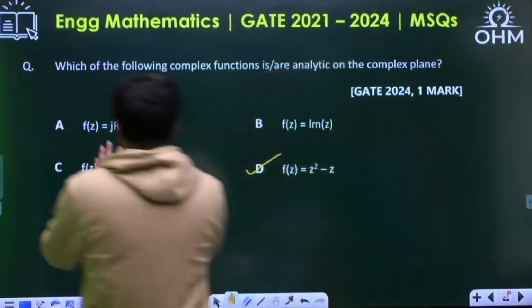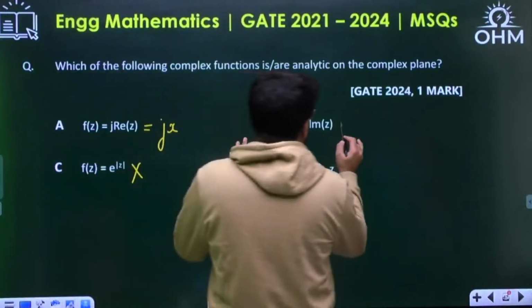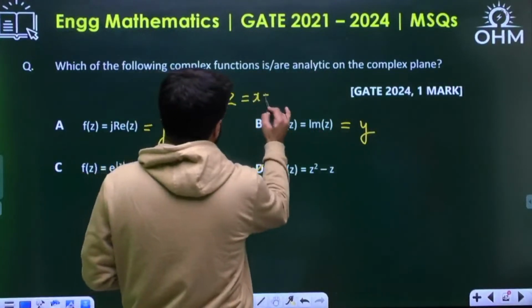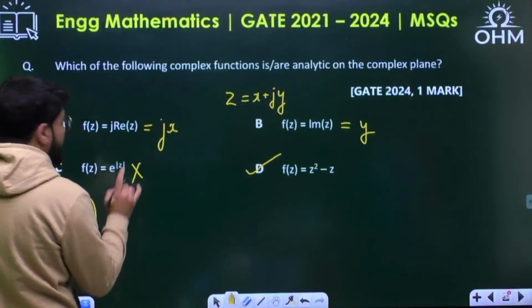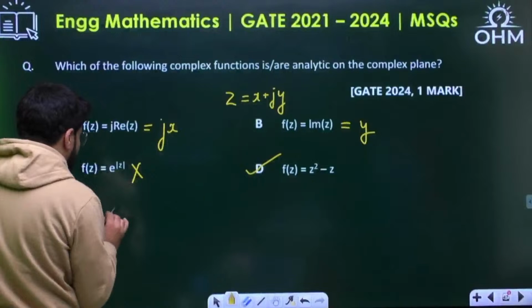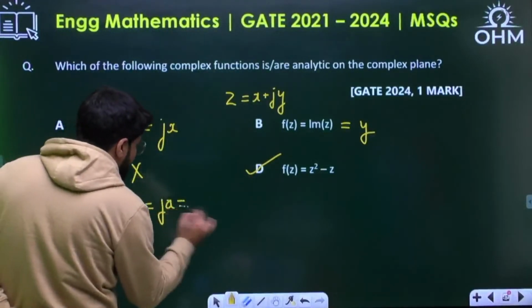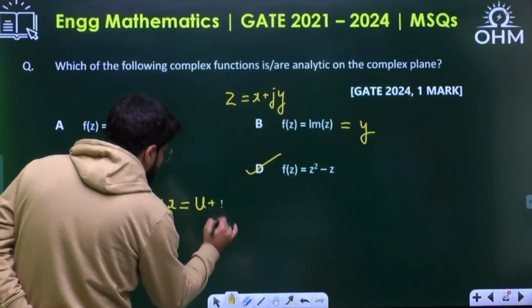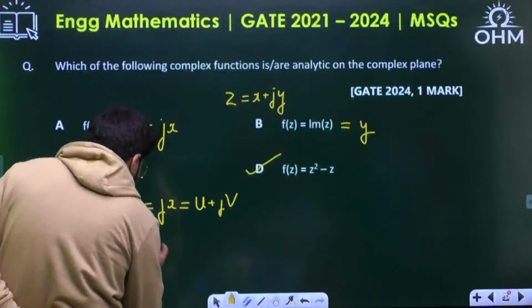Now coming to this function, j times the real part of z, that is jx, and the imaginary part of z means y, because z is x plus jy. If I just test option A, normally only real and only imaginary parts are also not analytic, but let me show you. This is only jx. Comparing to u plus jv, considering it as a complex function, real part u, imaginary part v, what is the Cauchy-Riemann equation?